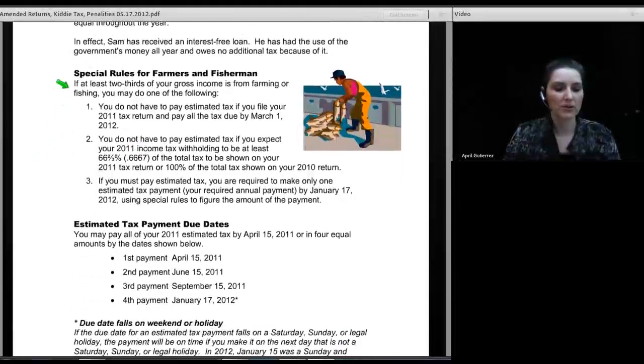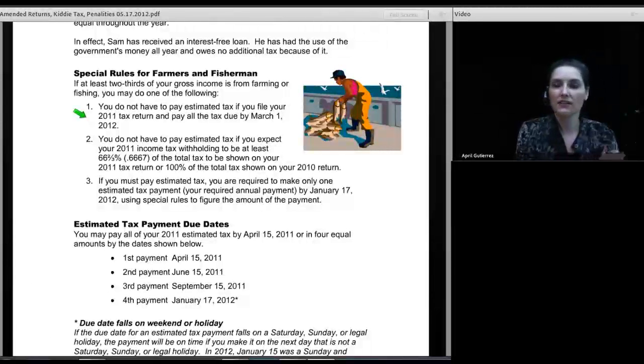Now there are some special rules about estimated taxes for farmers and fishermen. If at least 2/3 of your gross income is from farming or fishing, you may do one of the following. You do not have to pay estimated tax if you file your 2011 tax return and pay all the tax due with the return by March 1st of 2012. So that's kind of a nice one. You don't have to pay anything in at all in the year before if you're a farmer or fisherman.